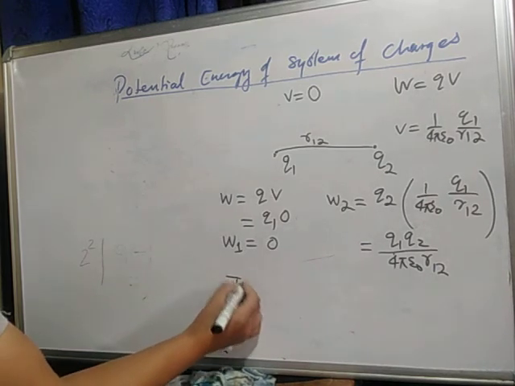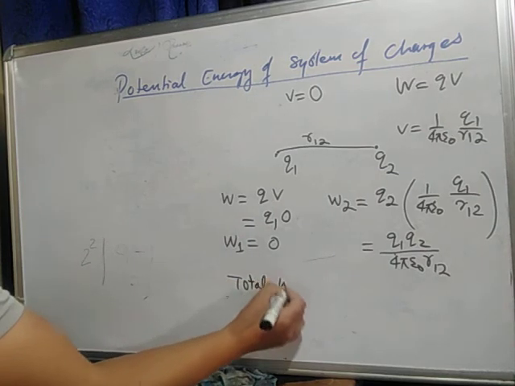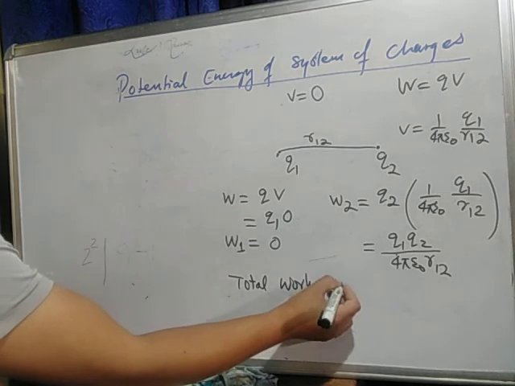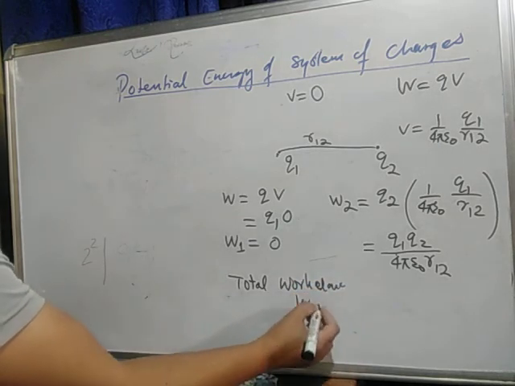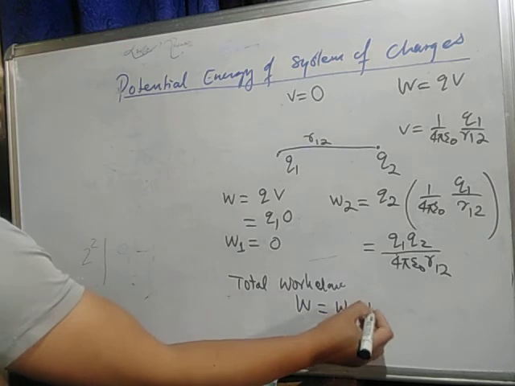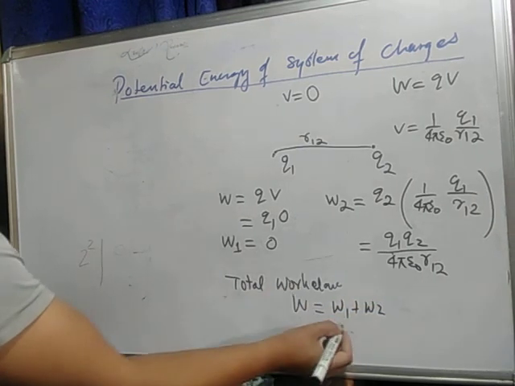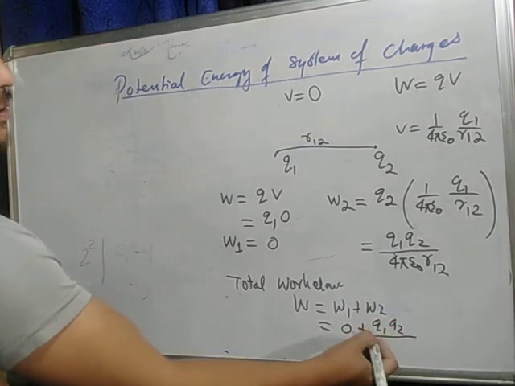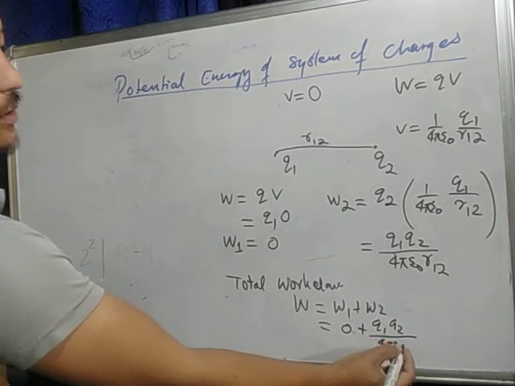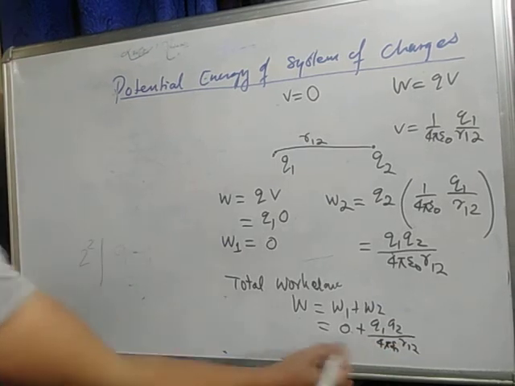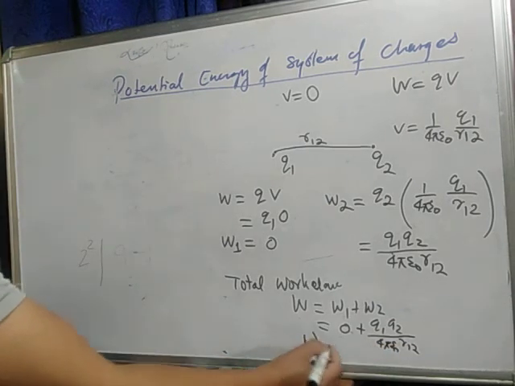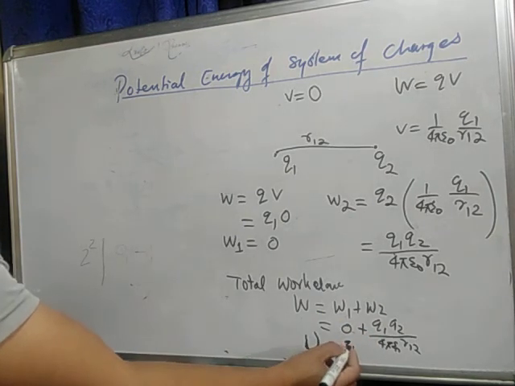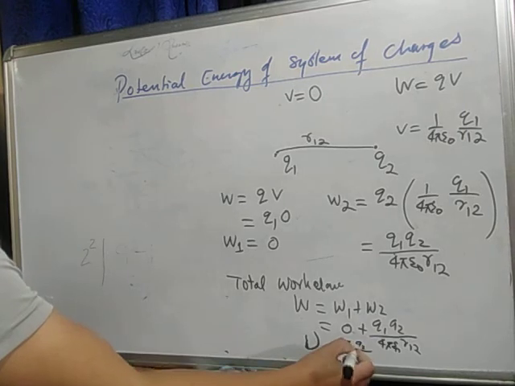Total work done equals to W, let's say W equals to W1 plus W2, isn't it? So W1 is 0, so this much, isn't it? Q1 Q2 by 4 pi epsilon naught R1 2. So this is also called energy, isn't it? So energy equals to how much? Q1 Q2 by 4 pi epsilon naught R1 2.